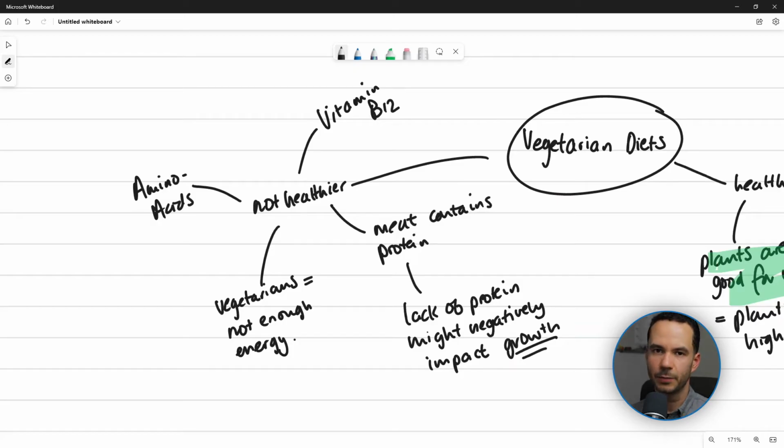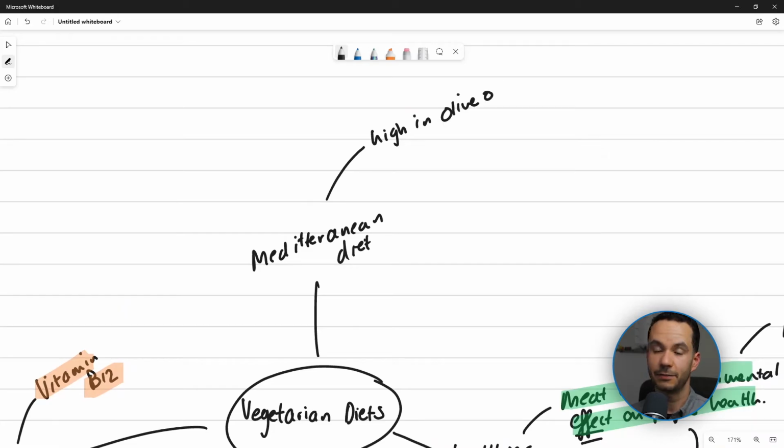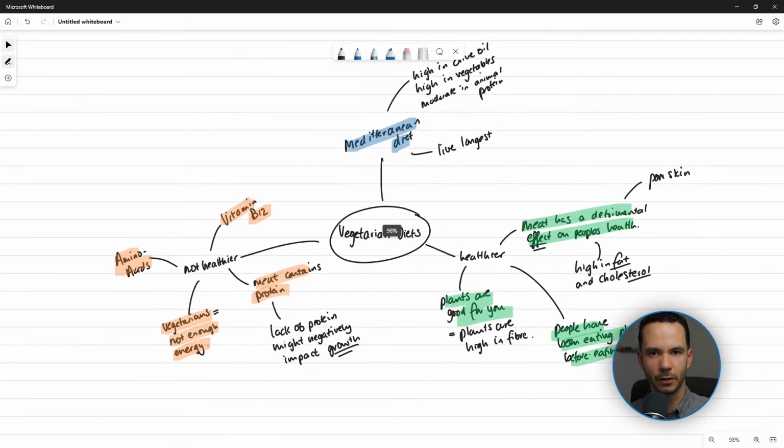And I'm going to add a 3rd point of view that discusses the best of both worlds, the best of a vegetarian diet and the best of a non-vegetarian diet. And this is going to be our Mediterranean diet. Because I talk about the Mediterranean diet, I need to add something that defines what a Mediterranean diet is. I'm going to go with a definition that states that it's a diet high in olive oil, high in vegetables, but moderate in animal protein. I also want to add a reason why this Mediterranean diet might be the best solution. And the reason I'm going to give is that people who follow this Mediterranean diet tend to live the longest.